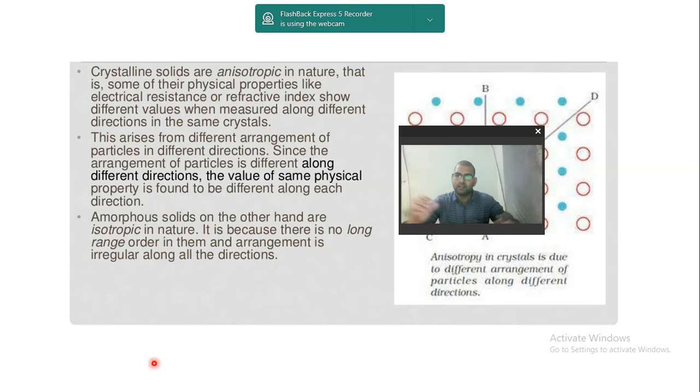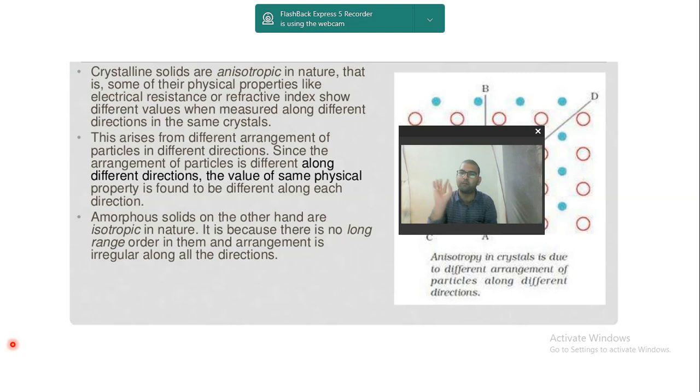Order है ही नहीं. They are all evenly distributed and the arrangement is irregular along all the directions. All directions में irregular है. That means even है, completely even है. So the properties will be the same and it is called isotropic. Isotropic means सब same है, हर side same है. Anisotropic means हर side अलग है, हर direction में अलग है. Okay, so you remember this thing, very important.